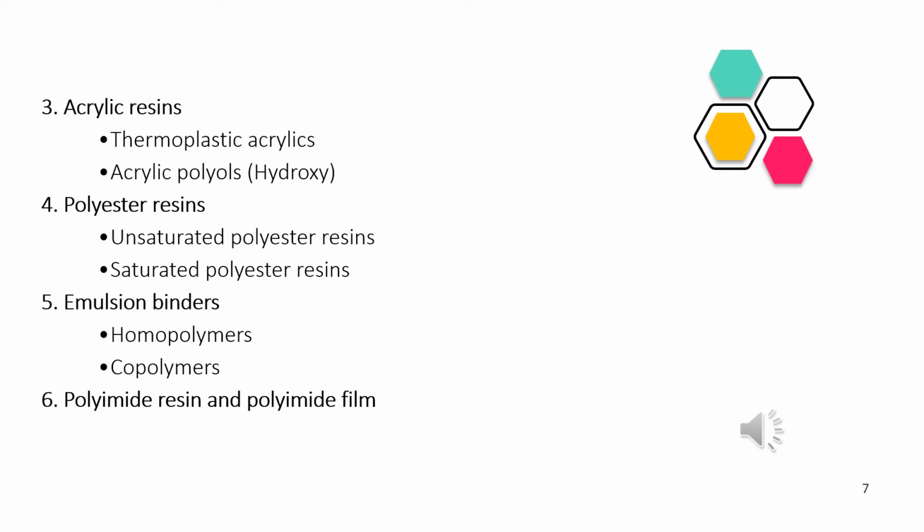Polyester resins. There are two types of polyester resins. One is the unsaturated polyester resins. Second is the saturated polyester resins. The unsaturated polyester resins comprise an important class of thermoset polymers. They are used extensively due to their low cost and easy processability. The saturated polyester resins are mainly used as a coating.